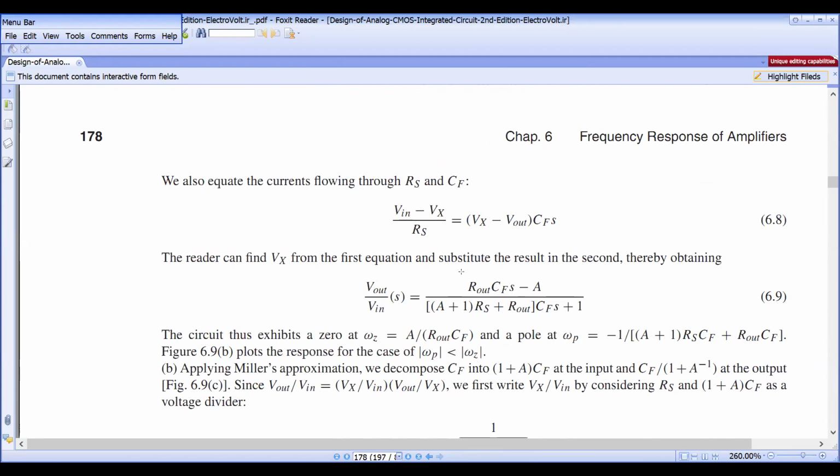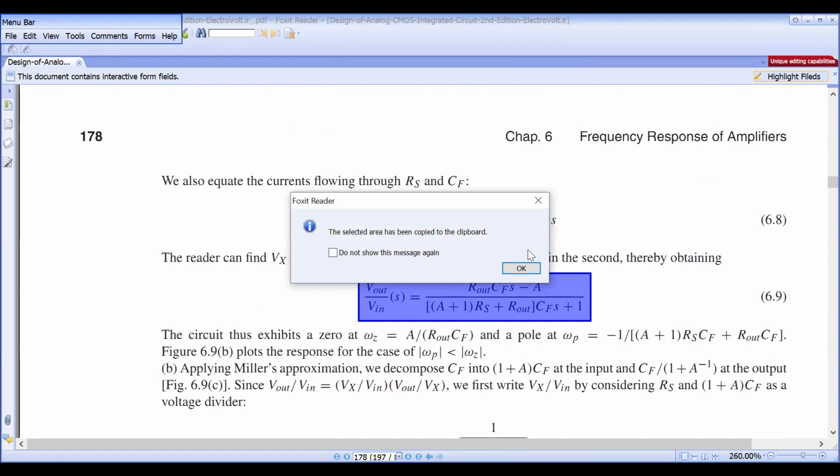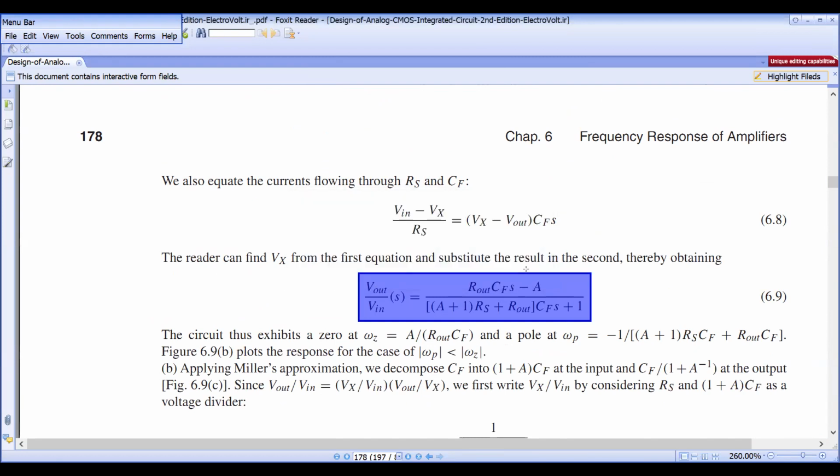So V in minus Vx. This is the transfer function of the circuit. What is that? R out multiplied with CFS minus A, by 1 plus A into CF, sorry, A RS plus R out. The entire thing is multiplied with CFS plus 1.